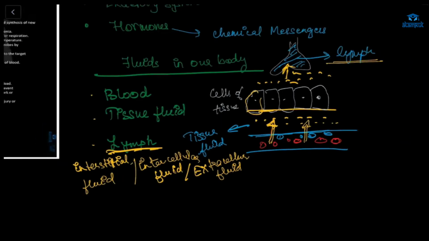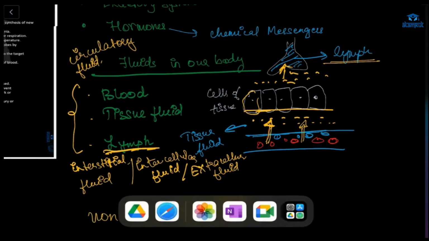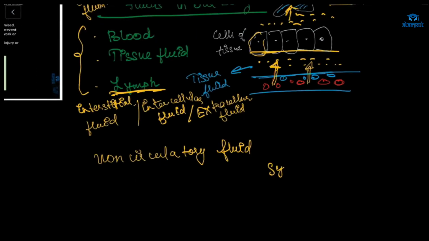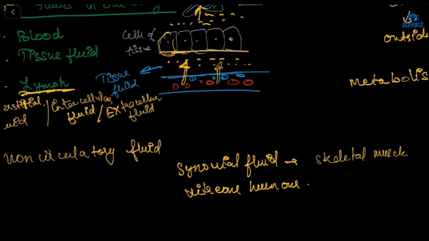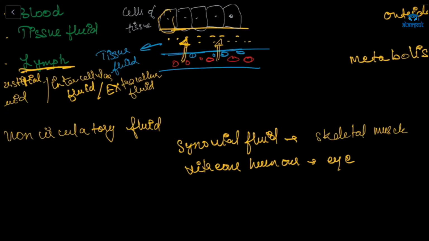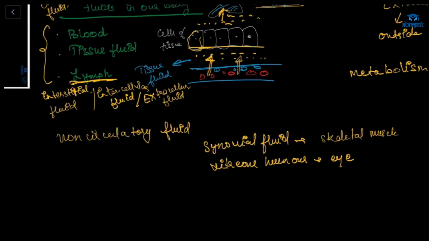Okay, this is over. These fluids are circulatory fluids. And there are some non-circulatory fluids also, and those are synovial fluid, which is present in the cavities of skeletal muscle. And there is one more, vitreous humor, which is present in the eye, and many more.